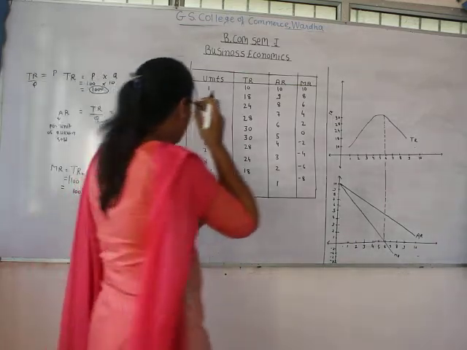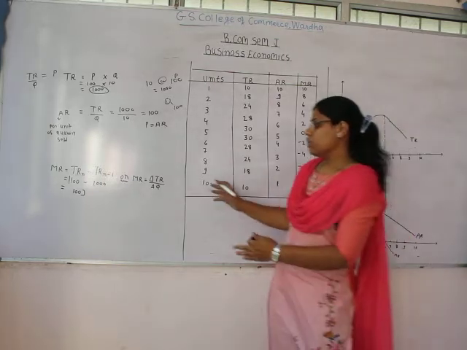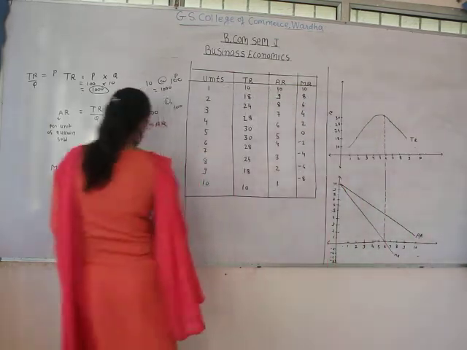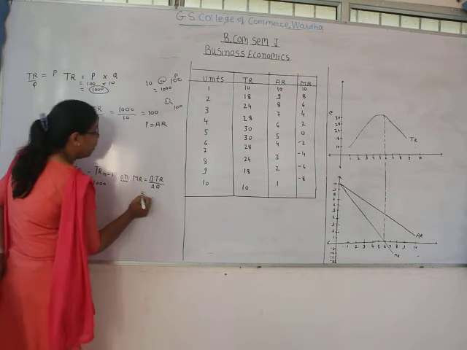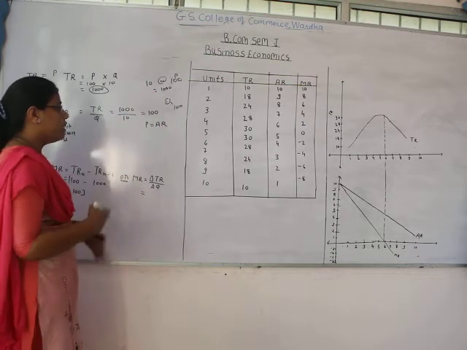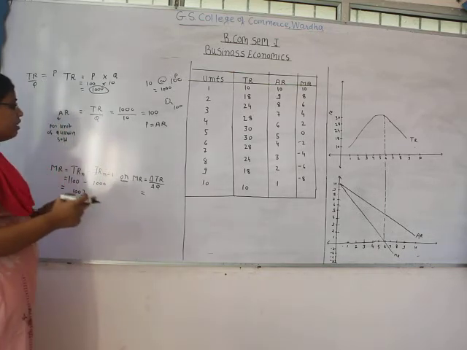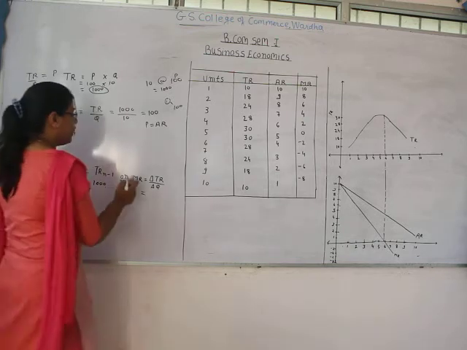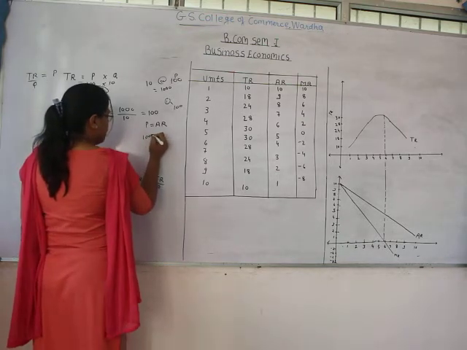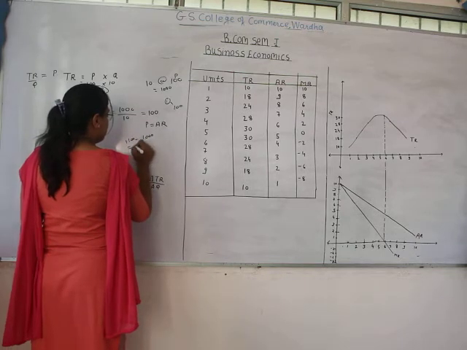Or another formula for calculating marginal revenue is change in total revenue divided by change in quantity sold. Like earlier we were earning 1000 rupees as revenue, but due to selling one additional unit, now we are earning 1100. Okay, so 1100 minus 1000 is 100.